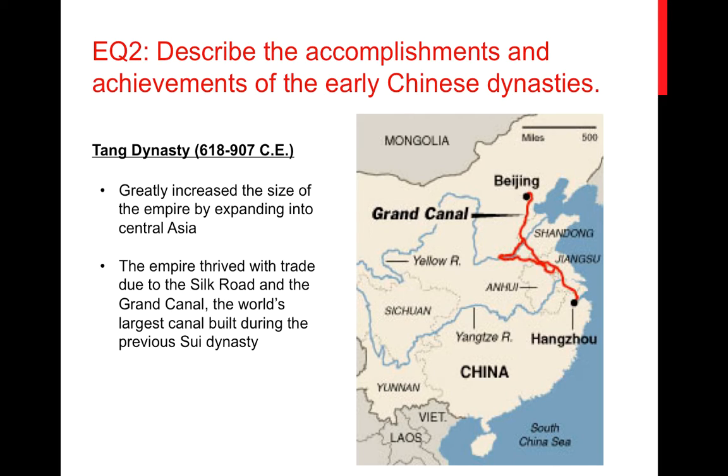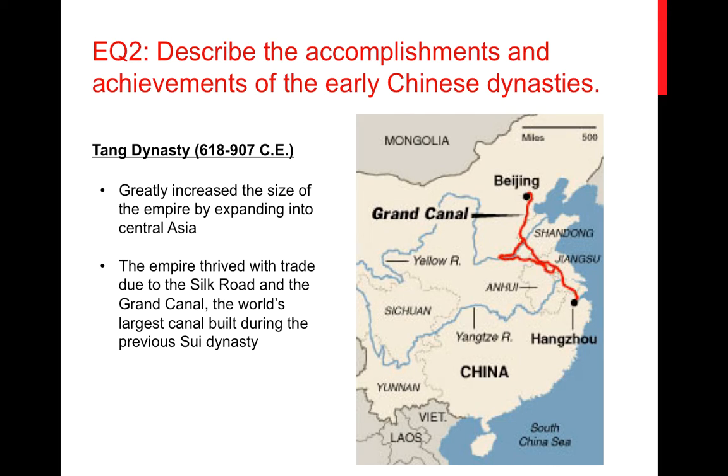And with this growth and this expansion, the empire was really thriving due much in part to trade. Two major things that were occurring during that time that allowed for trade to be so plentiful was the Silk Road, which you heard about before in the Han Dynasty. That was still a major way of spreading inventions and products and ideas, so that was significant. And then the other being the Grand Canal. The Grand Canal is the world's largest canal system that was built during the previous Sui dynasty, which was a short dynasty right before the Tang Dynasty. They had started to construct that, and then it was completed during the Tang Dynasty.